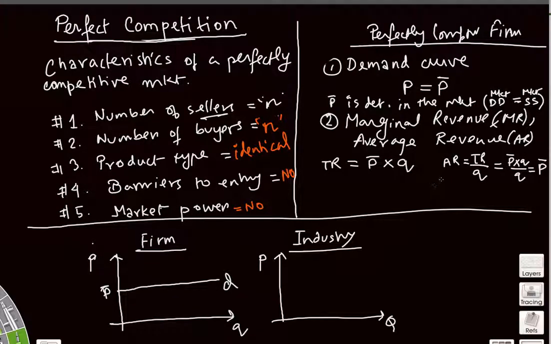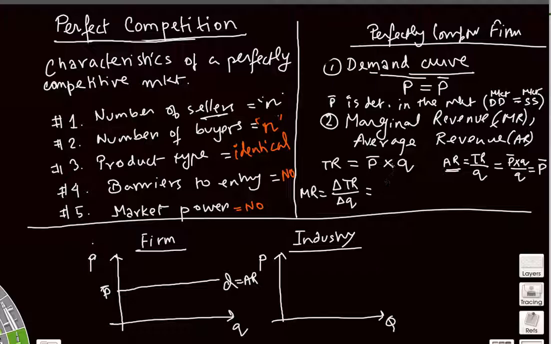Therefore, average revenue is also equal to P bar, which means the average revenue curve is the same as the demand curve, right? So this is also the farm's average revenue curve. And then marginal revenue, the definition of marginal revenue is the change in total revenue when output is increased by 1 unit, okay?